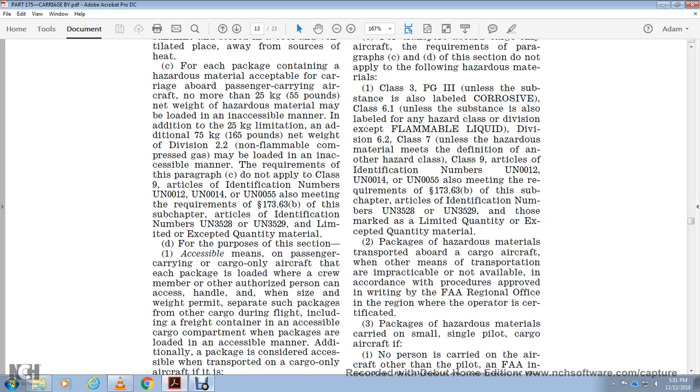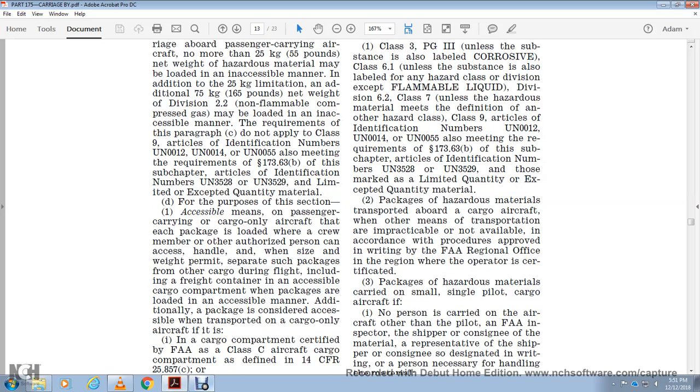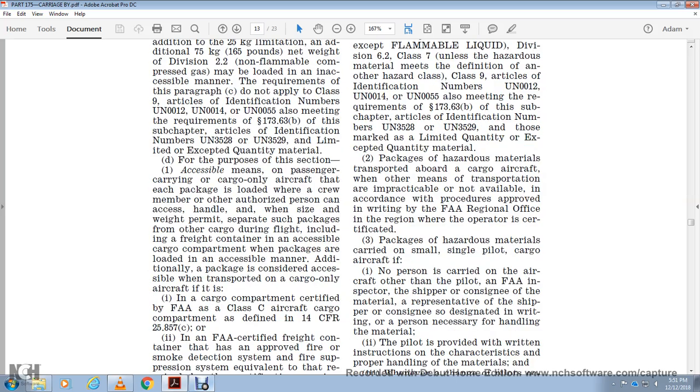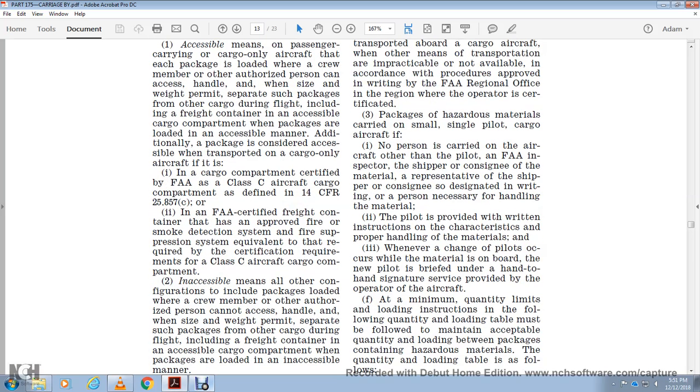Additionally, a package is considered accessible when transported only if it is in the cargo compartment of an FAA Class C aircraft cargo compartment defined in Title 14 CFR 25.857(c), or if the FAA-certified freight container has an approved fire and smoke detection system and fire suppression system equivalent to that required by the certification requirements of a Class C cargo aircraft cargo compartment. Accessible means for all their configurations.